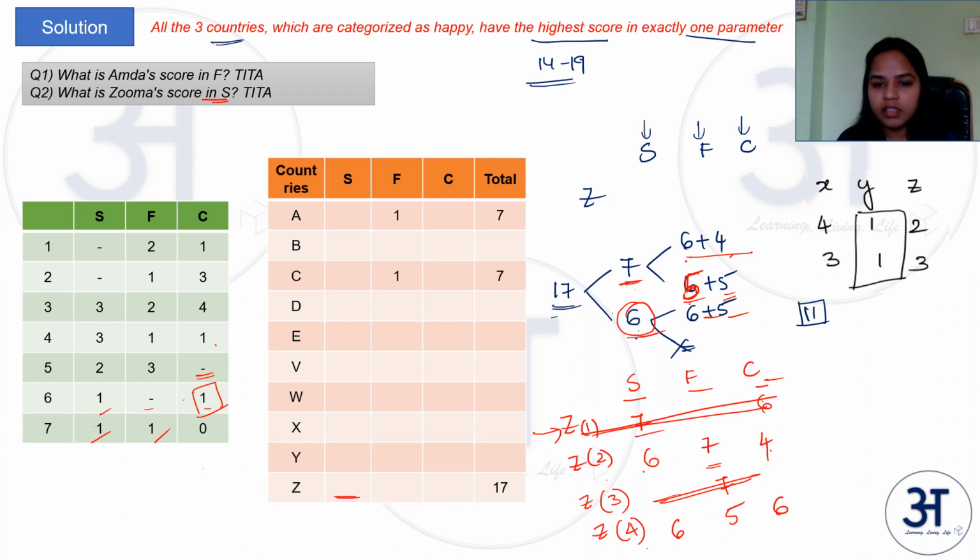So these two are the possibilities. S, F, C are 6, 7, 4 and 6, 5, 6. In both the cases, if you see, S is taking a score of 6. So this is the answer for this, and we can fill S is equal to 6 here. And we can keep these numbers aside, and then let's look at the next two questions.